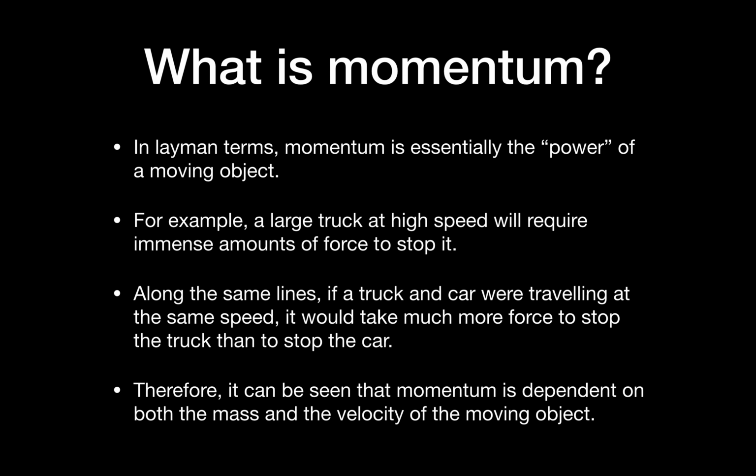Therefore, we can derive two things from this simple observation. Number one, momentum is dependent on velocity. That means two identical cars in which one is traveling faster will take a larger amount of force to stop it. And number two, at the same velocity, an object of greater mass will also take a greater amount of power to stop. Momentum is dependent on both mass and velocity of a moving object.